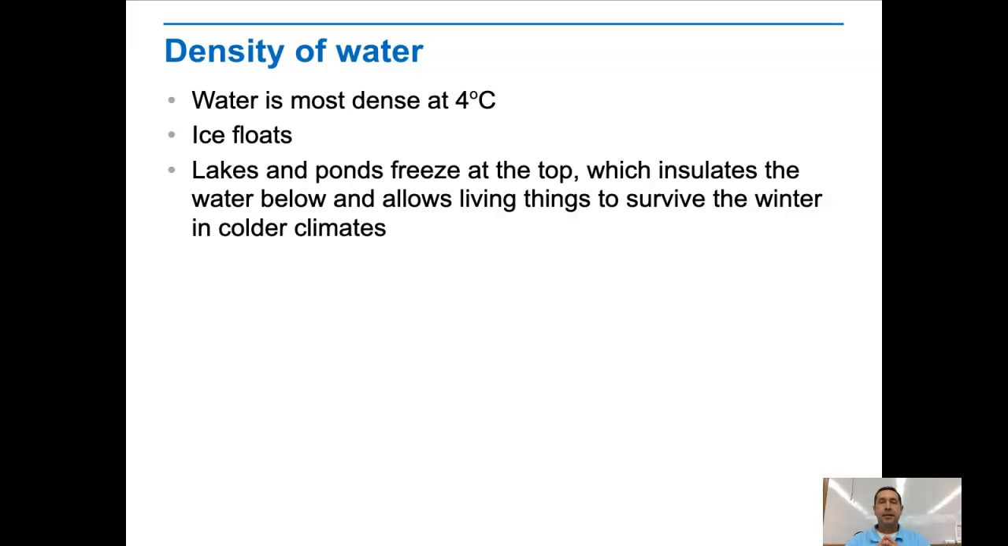The density of ice is unique. Most things, when they freeze, become more and more dense as the temperature gets lower and lower. But water is actually most dense at 4 degrees, so ice floats because it's less dense than the 4 degrees Celsius water. Lakes and ponds freeze at the top, which insulates water below and allows living things to survive the winter in colder climates.